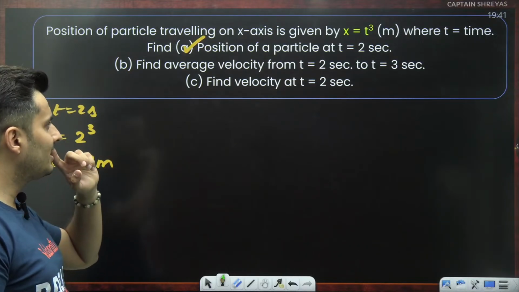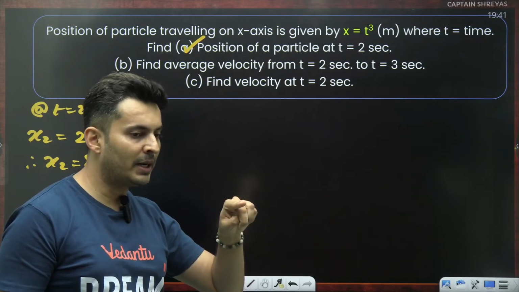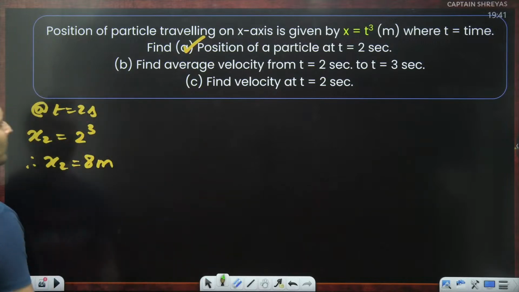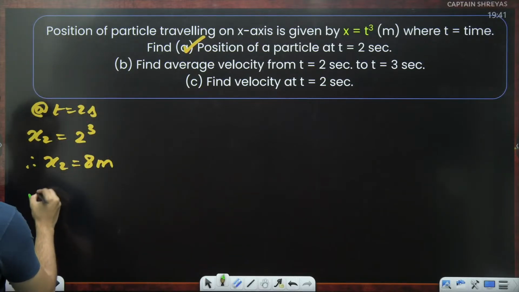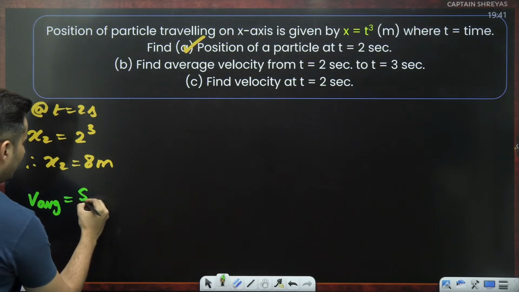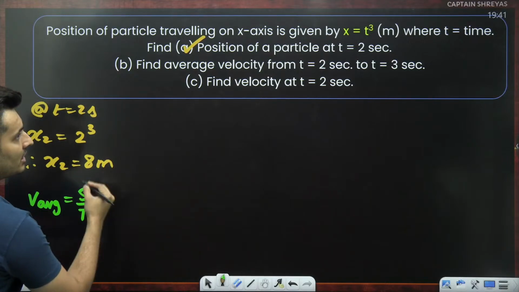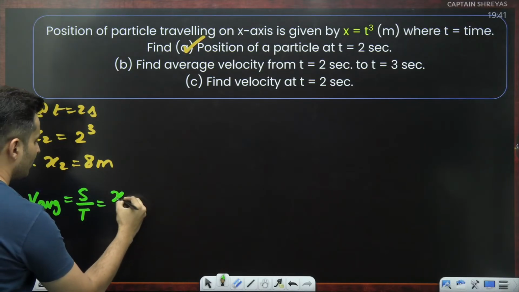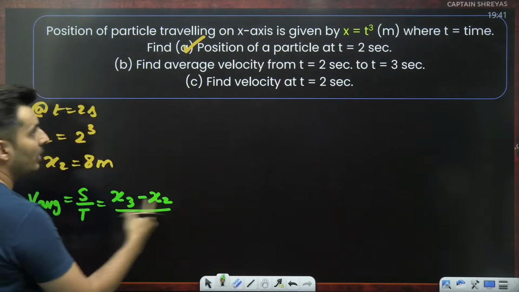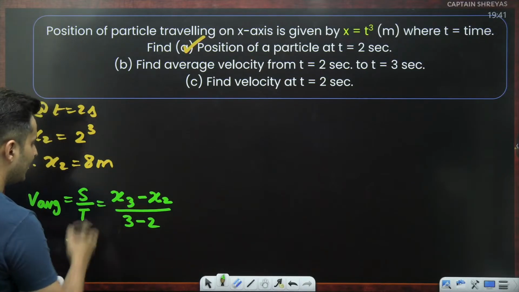If average velocity is asked, that means I have to find displacement and then divide by time. To find displacement, I need the positions. Okay, so I understand one thing. For average velocity, I need displacement and I need to divide it by time. Displacement is change in the position. So position at 3 seconds minus position at 2 seconds upon the time interval, which is 3 seconds minus 2 seconds.